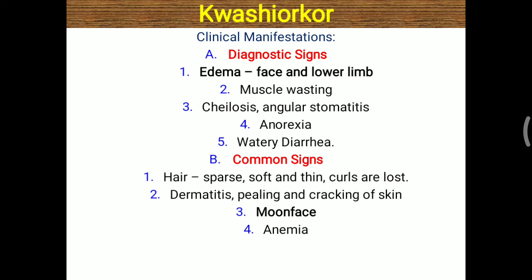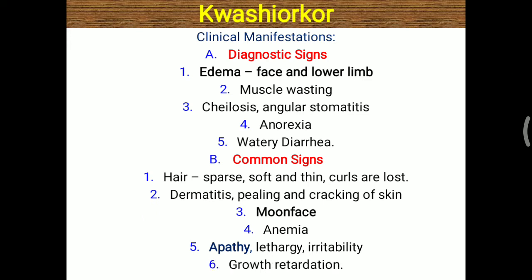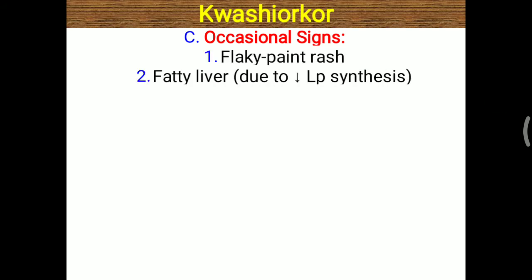Moon face is seen, and sometimes anemia is also observed. An apathetic, lethargic and irritable child is seen. Continued crying of the child is also observed. Growth retardation, simply because protein is not available. Further, in kwashiorkor, occasional signs are sometimes seen, like flaky paint rash as well as fatty liver. Why this fatty liver? Because there is decreased lipoprotein synthesis, as well as accumulation of some VLDL portion in the liver.